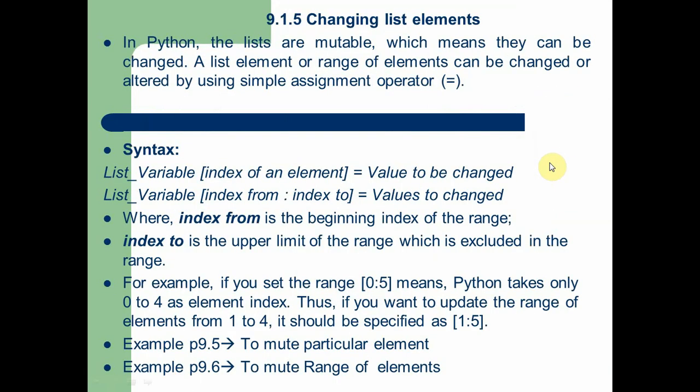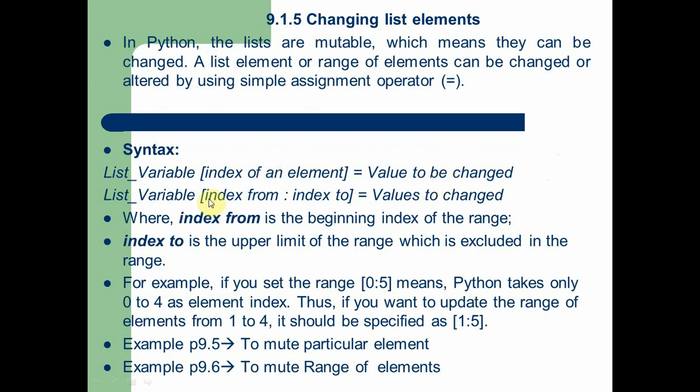So in this program we can change the list element. In Python, lists are mutable, which means they can be changed. A list element or range of elements can be changed or altered by using the simple assignment operator. The syntax is list variable name, mention the index number. If you want to change the particular element, then give the new value.